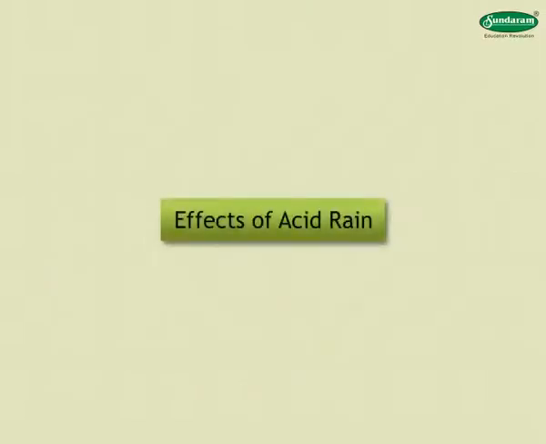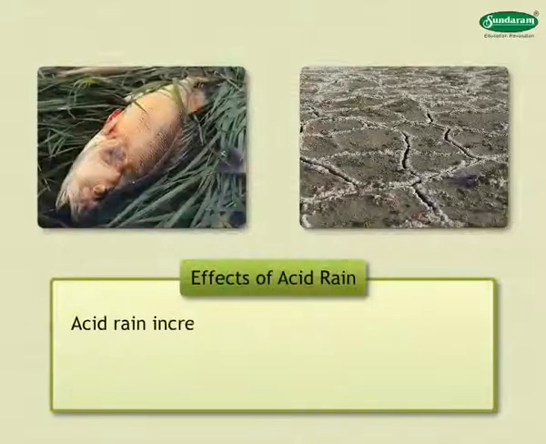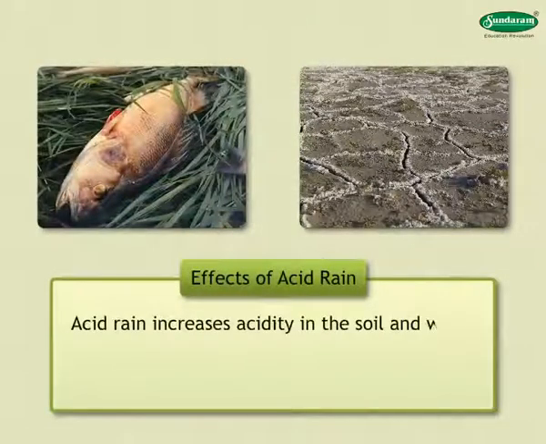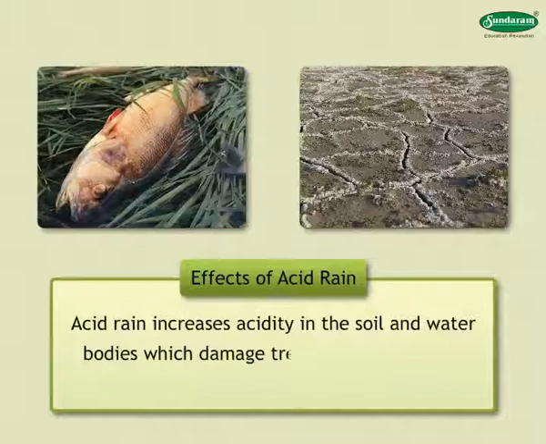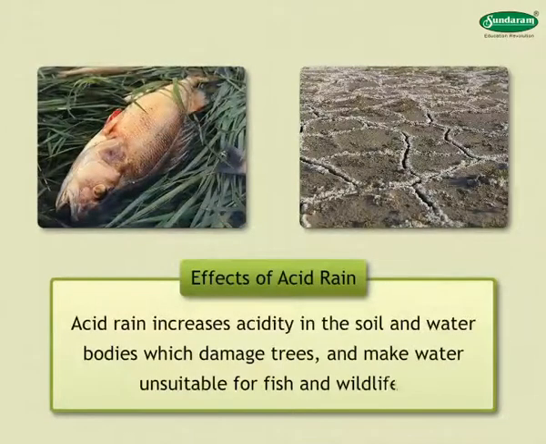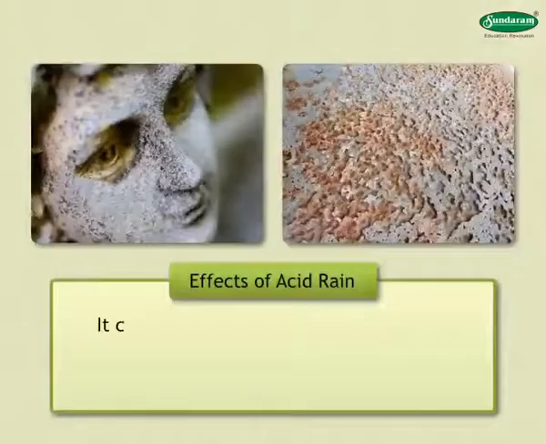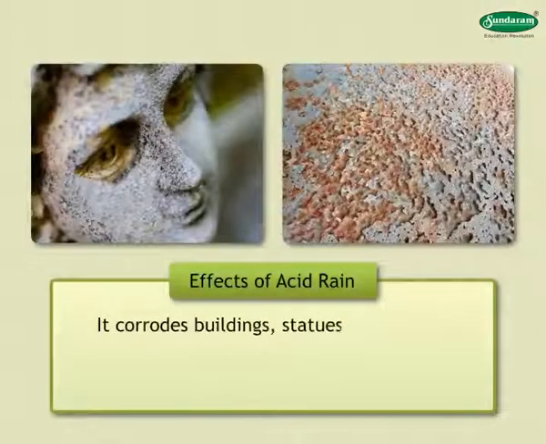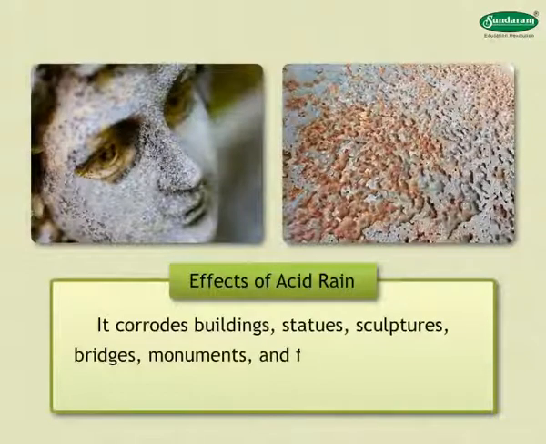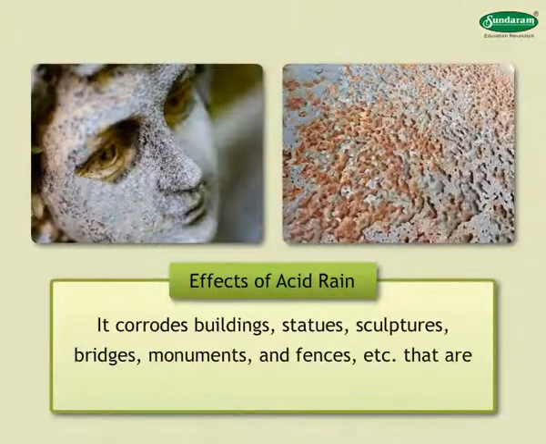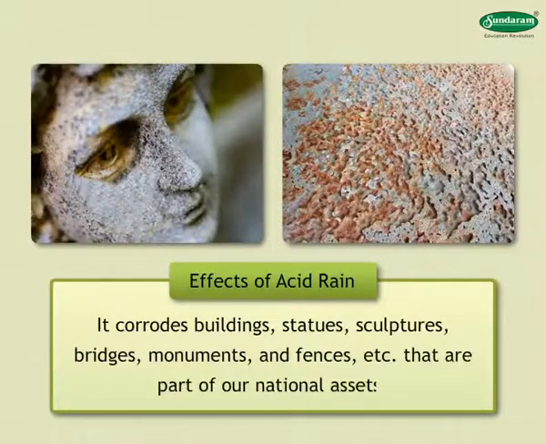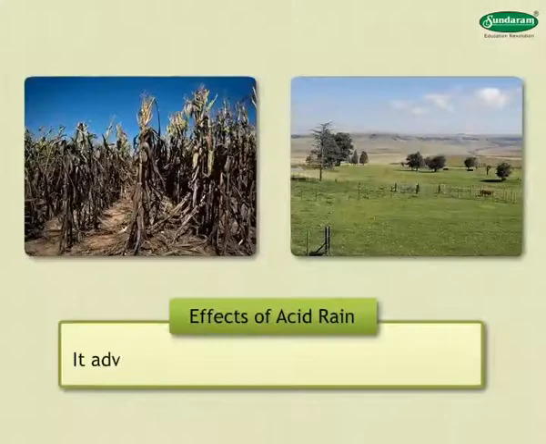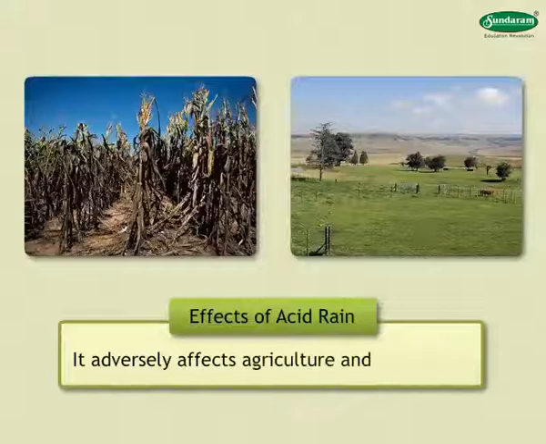Effects of acid rain. Acid rain increases acidity in the soil and water bodies, which damages trees and makes water unsuitable for fish and wildlife. It corrodes buildings, statues, sculptures, bridges, monuments, and fences, etc., that are part of our national assets. It adversely affects agriculture and croplands.